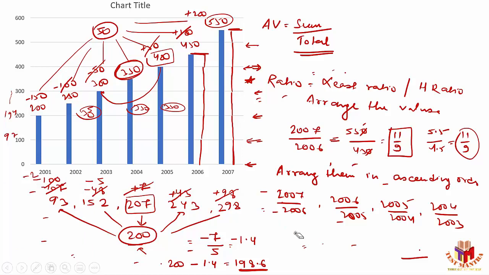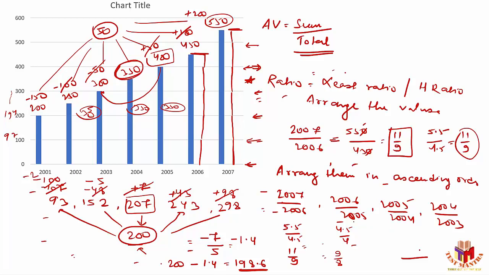Okay, let's see. I'll just use the blocks. It's 5.5 blocks by 4.5, which is nothing but 11 by 9, which we already saw. Now 2006 and 2005: it's 4.5 blocks and 4 blocks, so 4.5 by 4, which is 9 by 8.